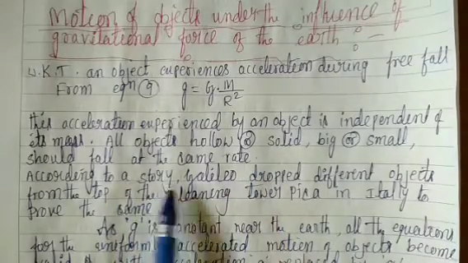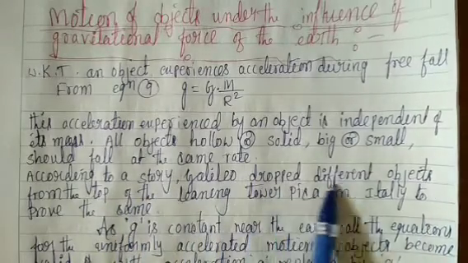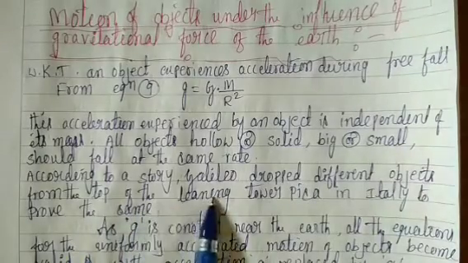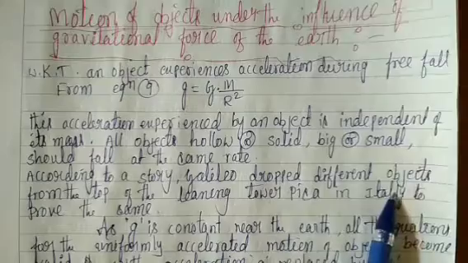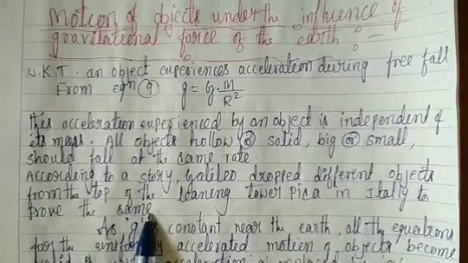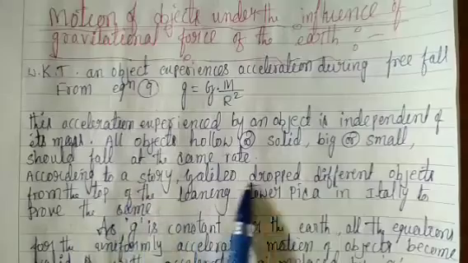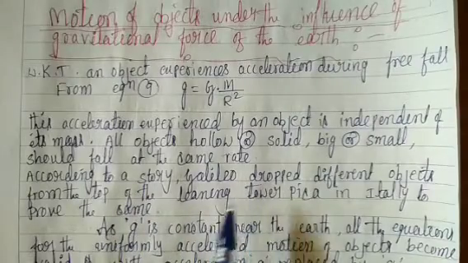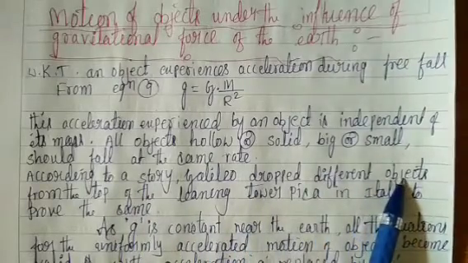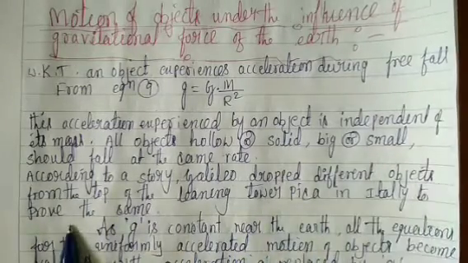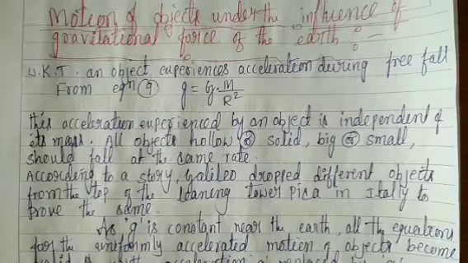According to a story, Galileo dropped different objects from the top of the Leaning Tower of Pisa in Italy to prove the same.